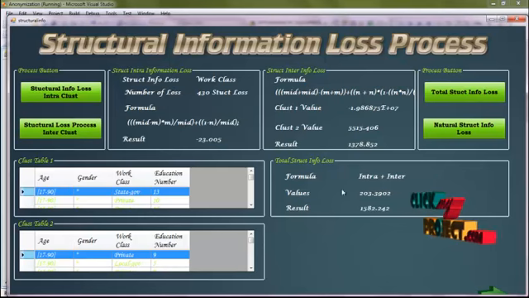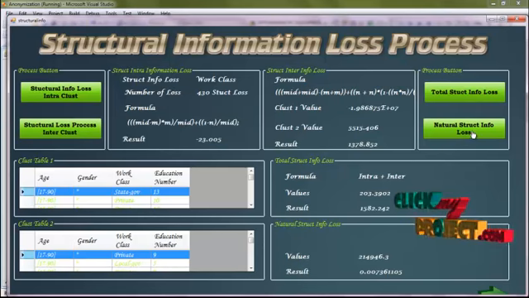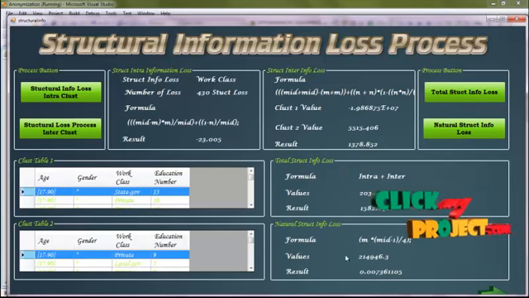This is the interclass formula result and the process for the total structure information loss. Finally, click the natural structure information loss process. This is the result of the structural information loss process. Click the next button.